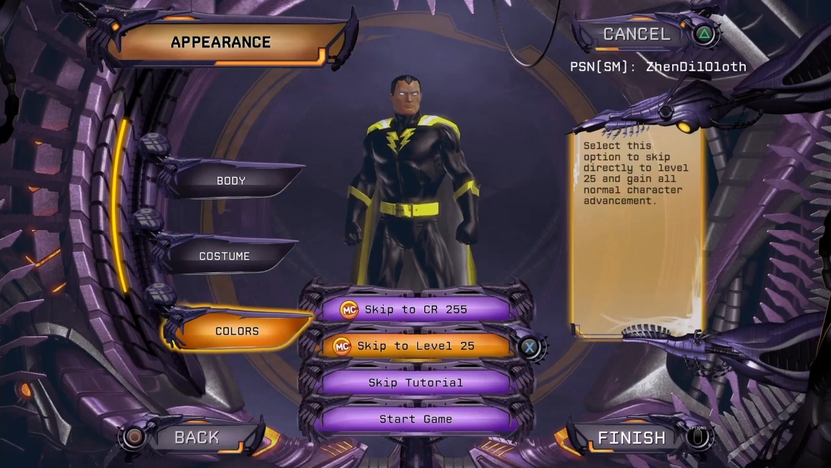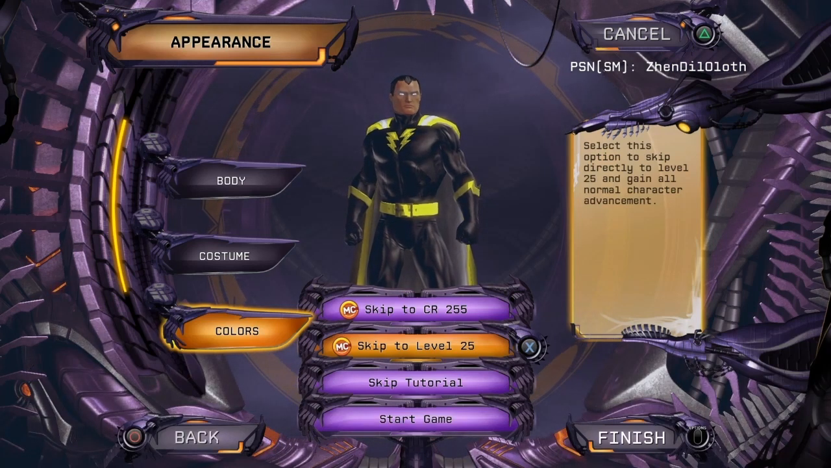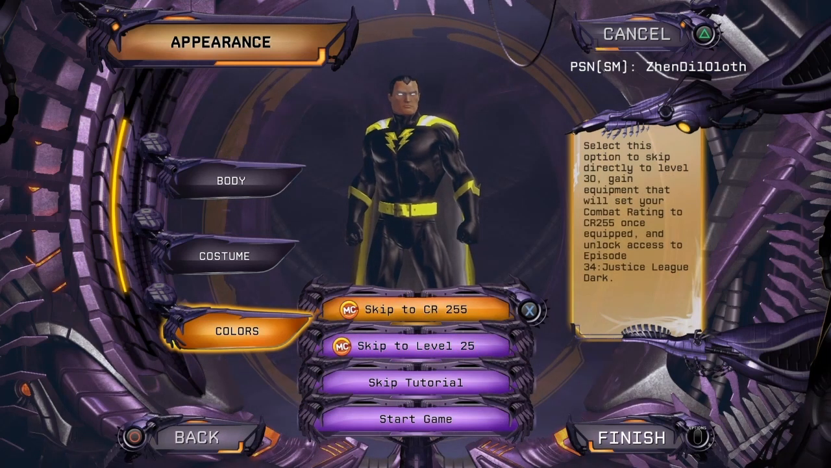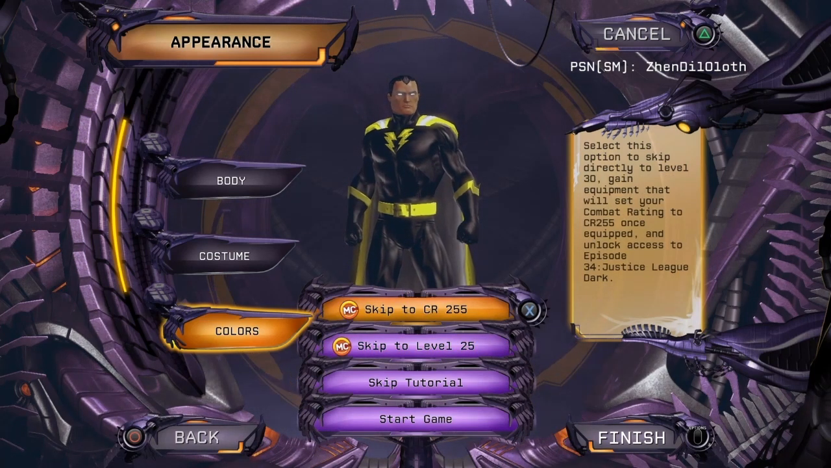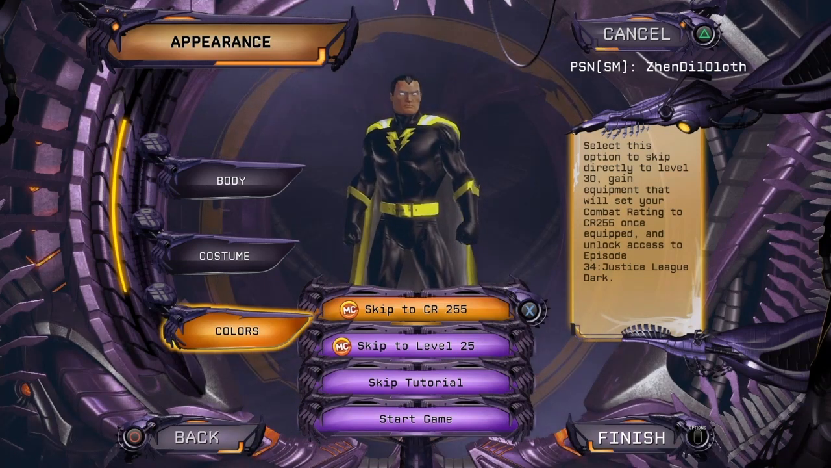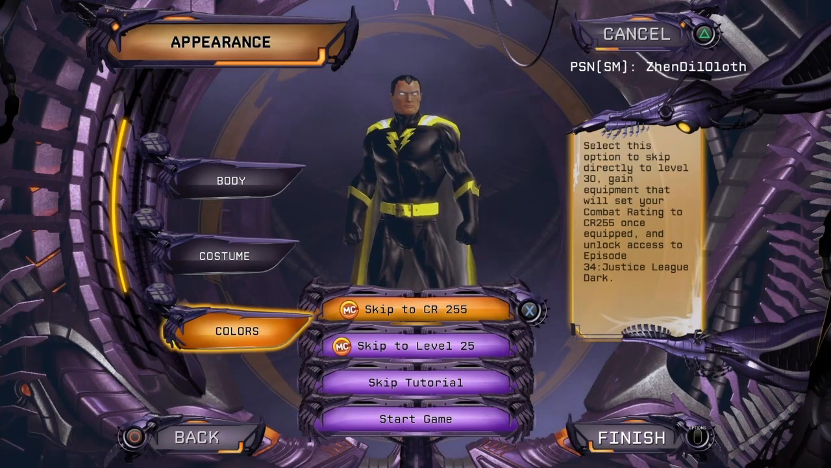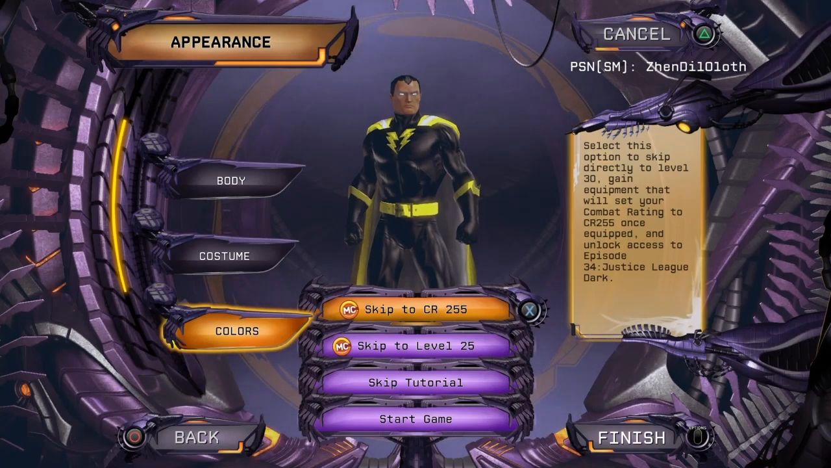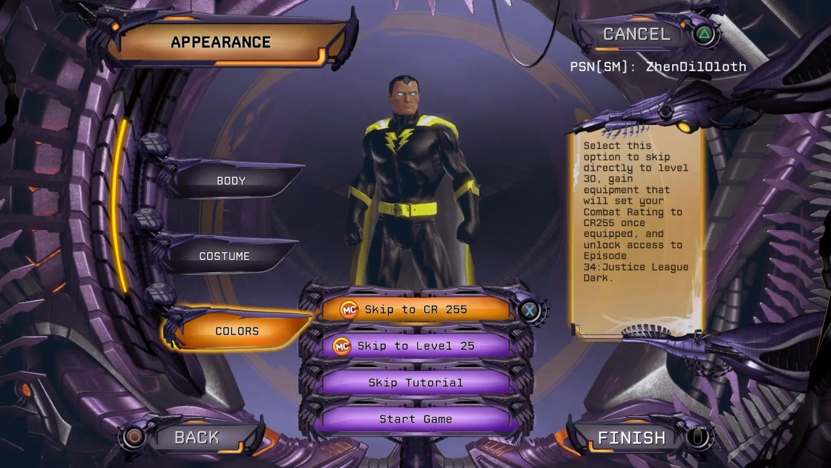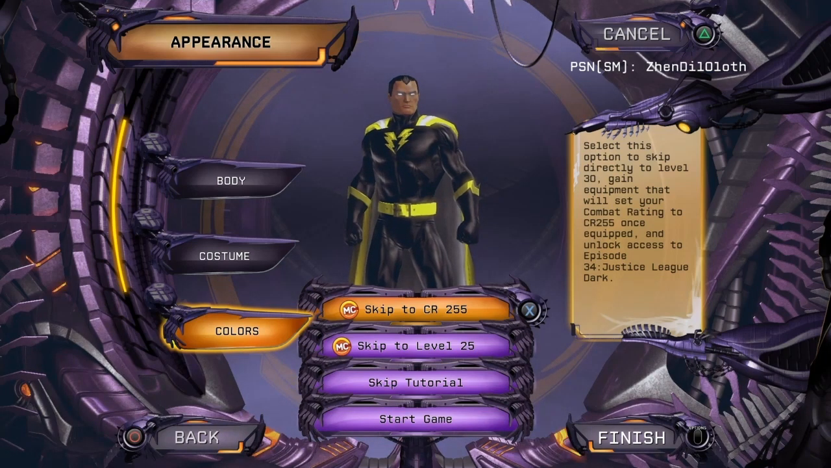We could skip to level 25, but I think you have to pay, I think it's $10, in order to be able to do that. We're not going to do that either. And there is also the option to skip to combat rating 255. In January, when they first added that option, for roughly 1 month, we could do it one time for free. And sadly nowadays, you have to pay $50 in order to be able to do that. So you still have the option to do it, but it costs you $50 to do so.